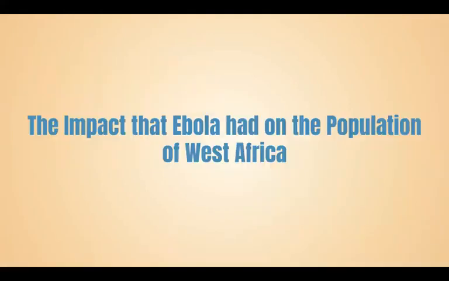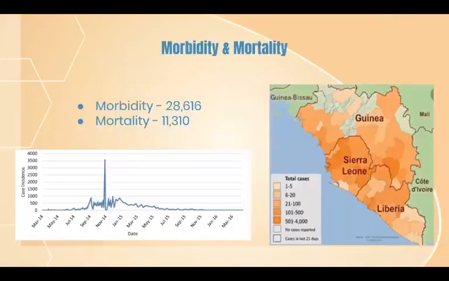The impact that Ebola had on the population of West Africa. The World Health Organization reported the first case of Ebola in West Africa on March 23rd of 2014. From there was a steady increase in cases, with a large spike around November of 2014. From then on, there was a slow decrease in the amount of new reported cases until the last reported case on June 10th, 2016.